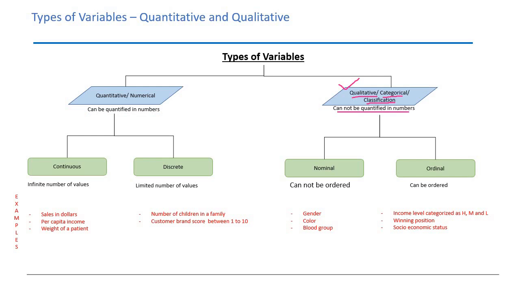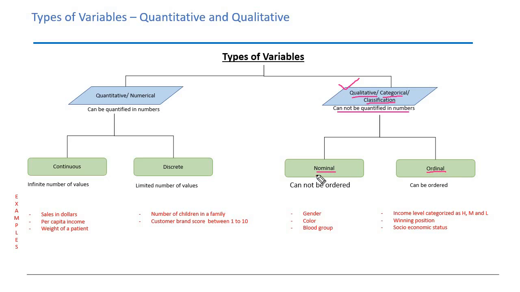Now we will talk about the qualitative or the categorical variables, which are also called classification variables. These terms are used interchangeably. Qualitative variables, we gave an example that gender is a qualitative variable, color, blood group is a qualitative variable. Now qualitative variables can also be classified into two subcategories. One is nominal and another one is ordinal.